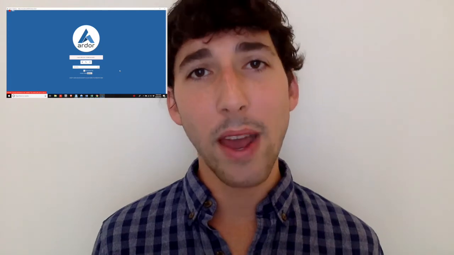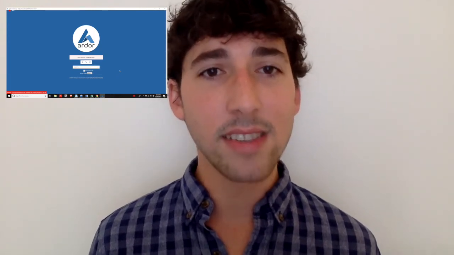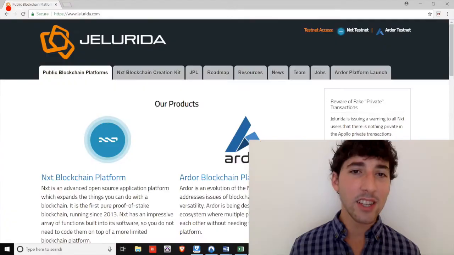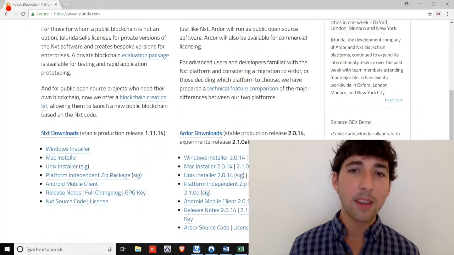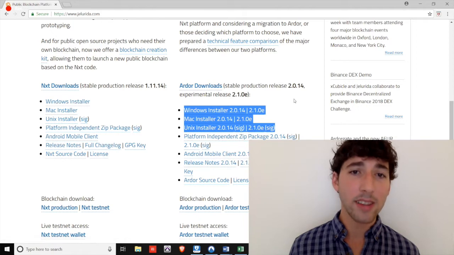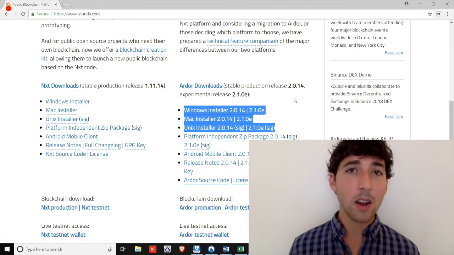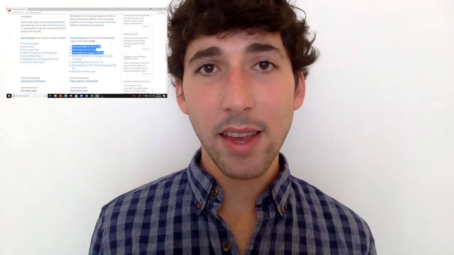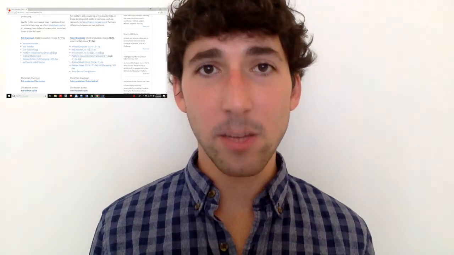In this first demonstration, I'll be creating a transaction voucher on the Ardor parent chain, but the process is essentially the same when using child chains. To begin using transaction vouchers, you need to install Ardor Testnet Client version 2.1.0e on your computer. Navigate to Gellerita.com and then scroll down to the Ardor Installers section. You will need to select version 2.1.0e for either Windows, Mac, or Linux. It's essential that you remember to click the testnet option during the installation process. Now that you have the testnet wallet, let's complete an example of how to set up a transaction voucher.